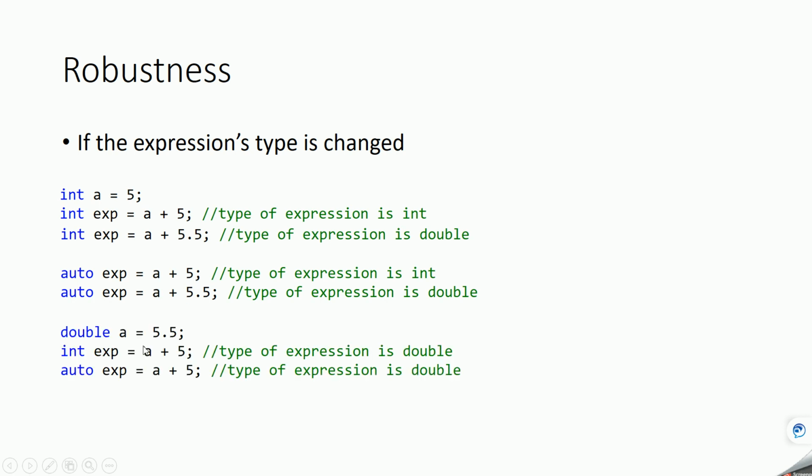Same way, in this case the expression type is double but this variable exp is of type integer, so only 10 will get stored instead of 10.5. But with auto, a plus 5.5 will be double, so this expression will be double, and exp will also be double. So this is how robustness is achieved using the auto keyword.